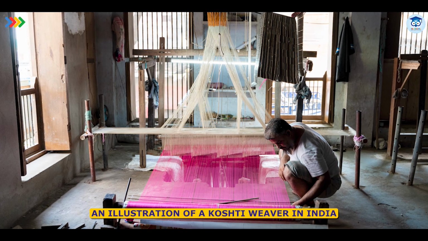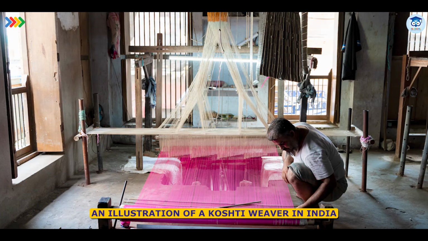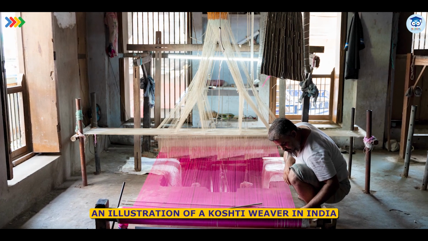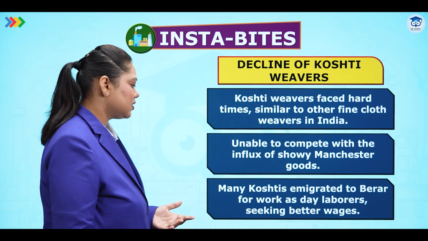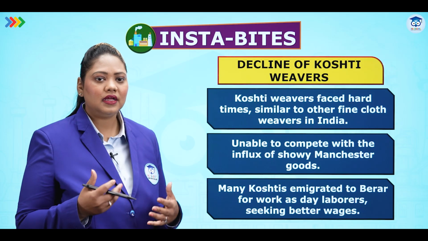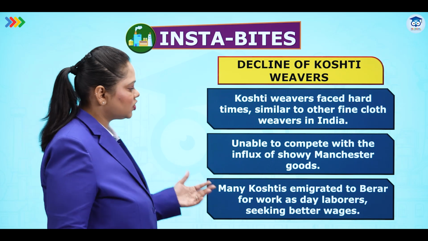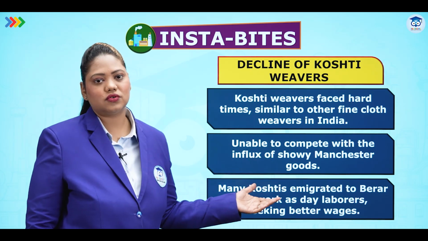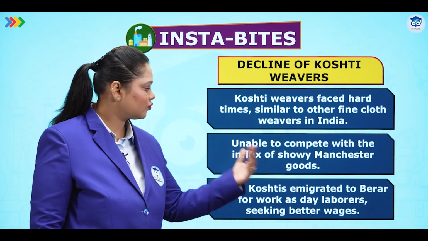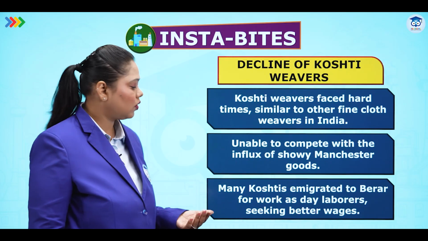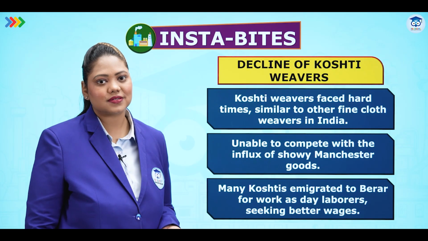Decline of Koshti weavers. Koshti weavers faced hard times, similar to other fine cloth weavers in India. Unable to compete with the influx of showy Manchester goods, many Koshtis emigrated to Berar to work as day laborers seeking better wages. Nobody wanted the traditional Koshti cloth, and they faced competition from the cheap influx of Manchester goods. That is why they emigrated. Emigrate means they left their hometown and moved to Berar, which is now in the southern part of Karnataka, to work as simple day laborers seeking better wages.